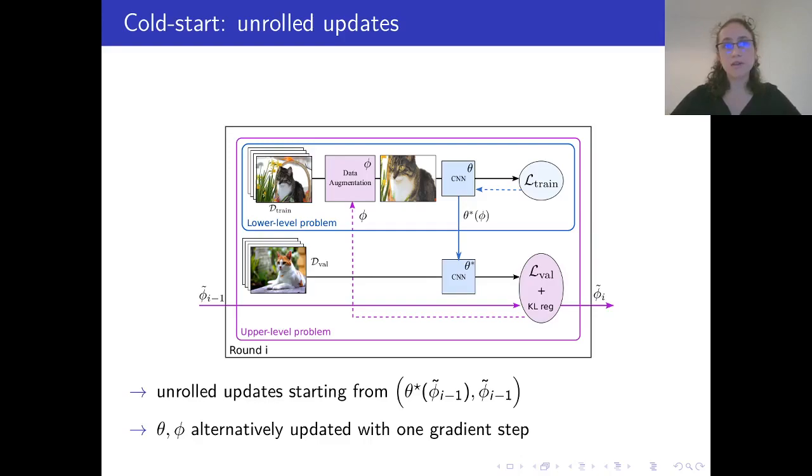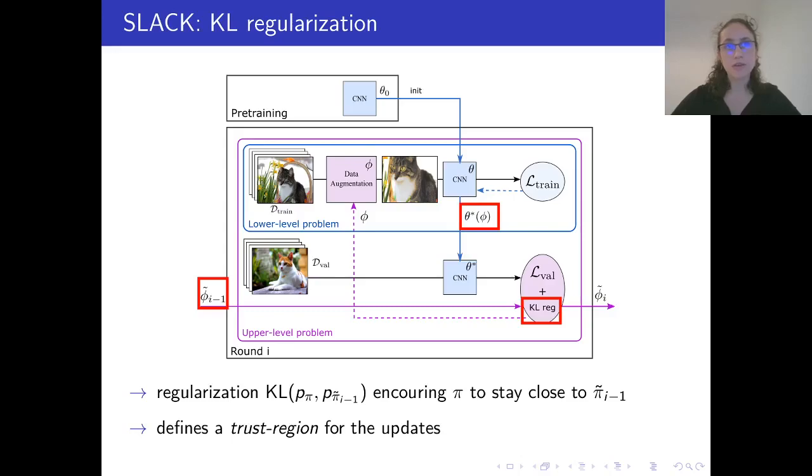For our current estimate θ star to remain good, we do not want to move too much away from the augmentation policy used for retraining. To ensure this, we introduce a KL regularization on the distribution pi. This defines a trust region for the updates around the policy used for retraining.